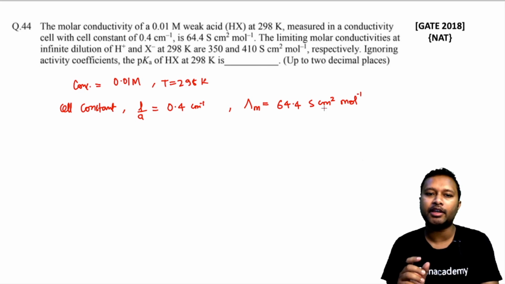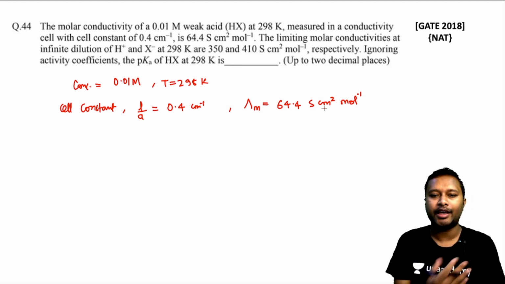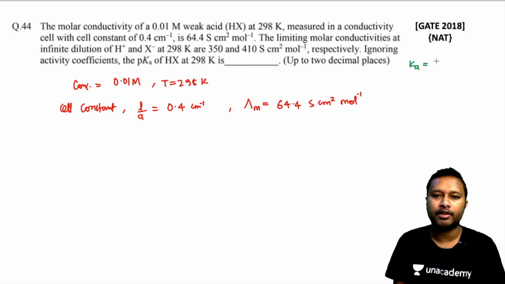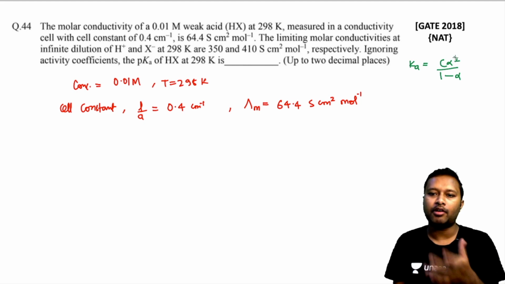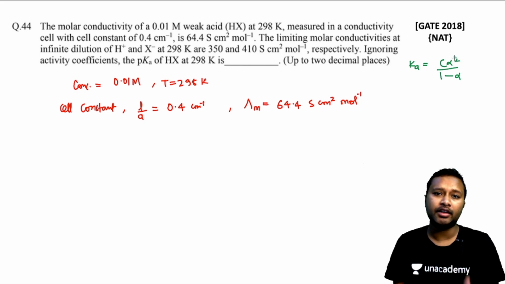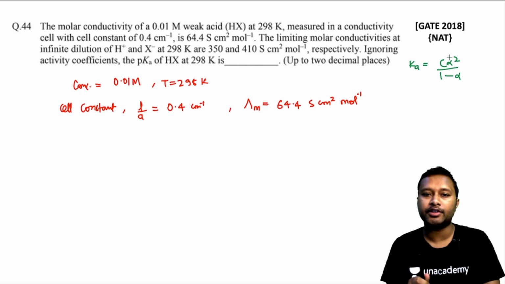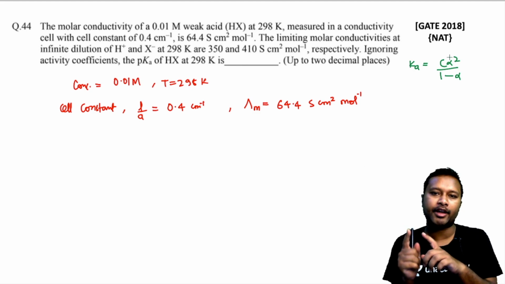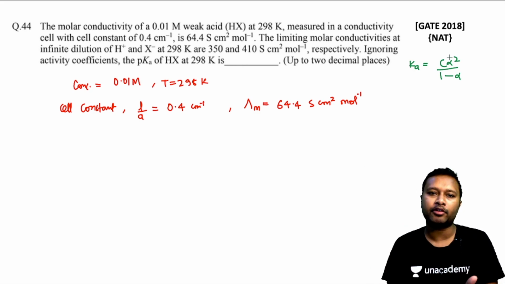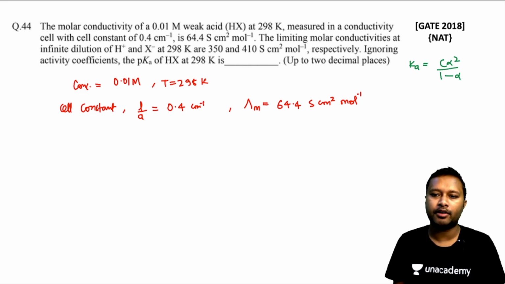So for calculating pKa, you have to first of all calculate Ka. How are you going to calculate Ka? Basically Ka has a formula equals C alpha square upon 1 minus alpha. This is from Ostwald dilution law. Now alpha is your degree of dissociation, and you have to calculate it over here, right? C is the concentration which is given to you. So first we have to calculate alpha. We'll substitute over here to find out Ka, and once we get Ka, we can find out pKa. So let's start. First of all, let us find out alpha.